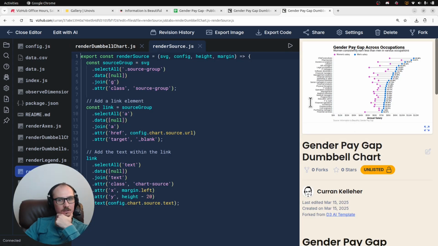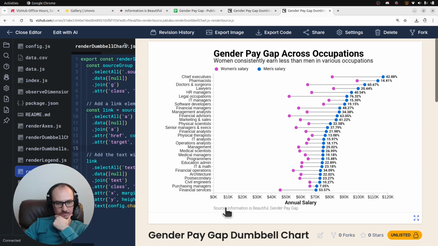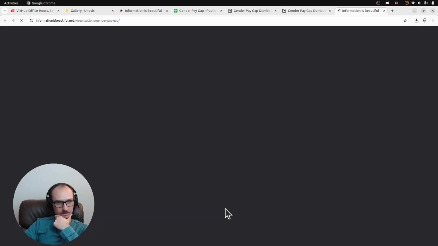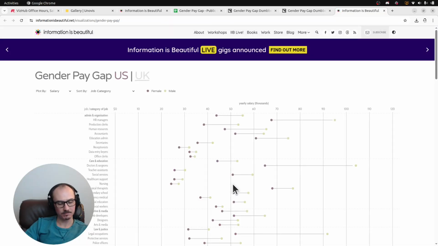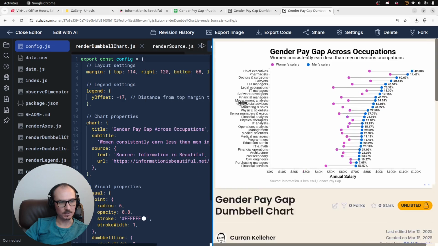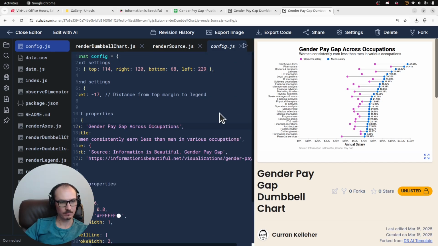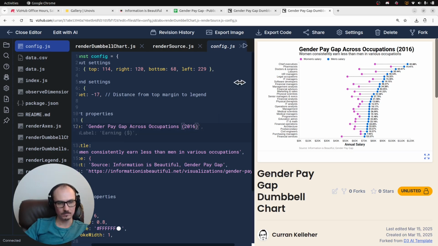Okay, it worked. Hooray! So it's pretty smart about adding a link, an href element, and if I click it, it opens in a new tab. Awesome. And then let me just make sure that it's clear that it's from 2016, because that's the first question I had. I'll just put it in parentheses at the top. Okay, cool.